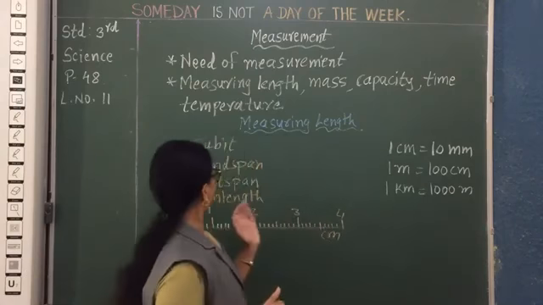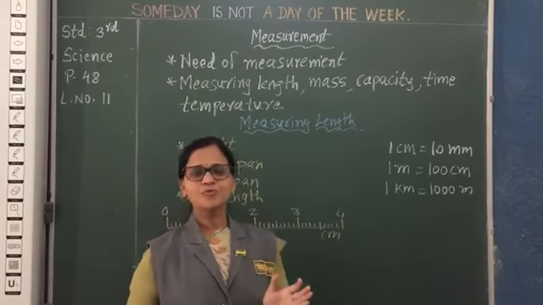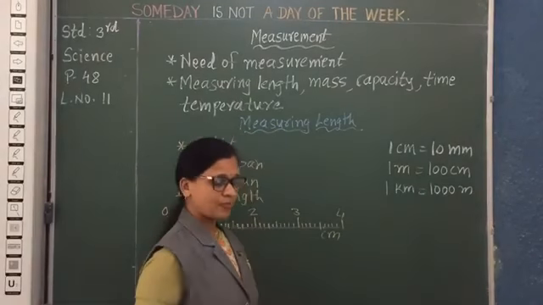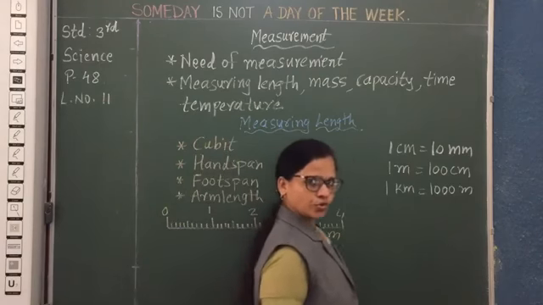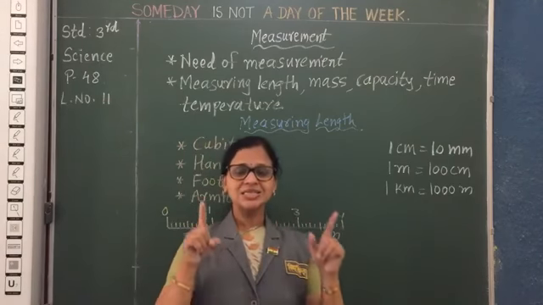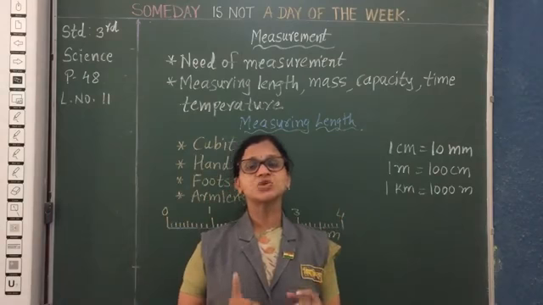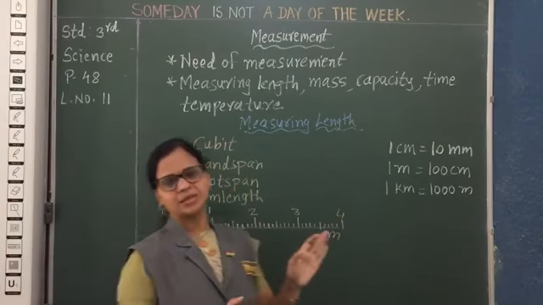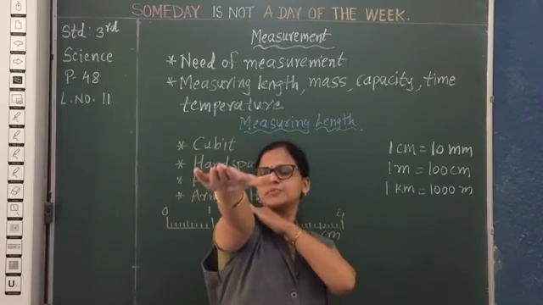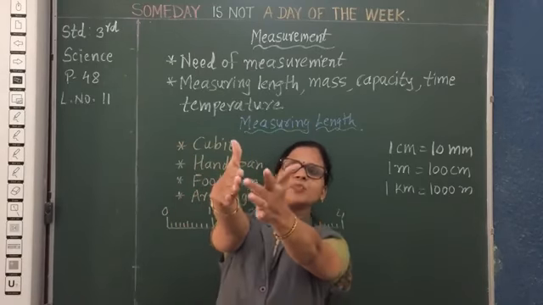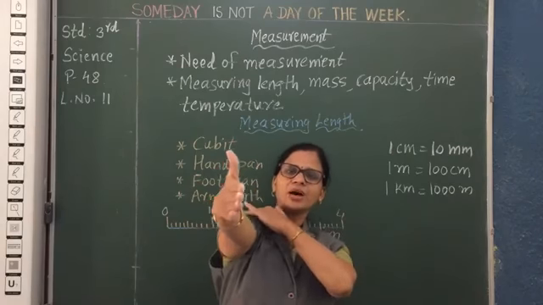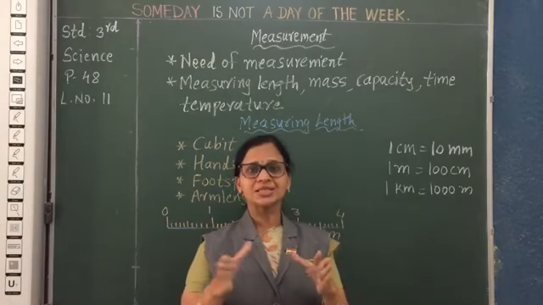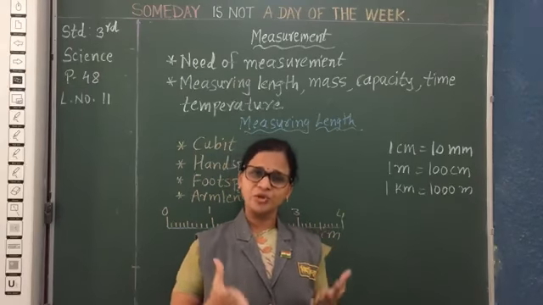Now the next one is the foot span. Foot span means the distance covered by 1 footstep. 1 footstep means 1, 2, 3. So the distance covered by 1 footstep is called a foot span. Now the next one is arm length. Arm length means the distance between our shoulder and the tip of the middle finger. That is 1 arm length. In this way we can measure the length of a room, a bedroom and so on.